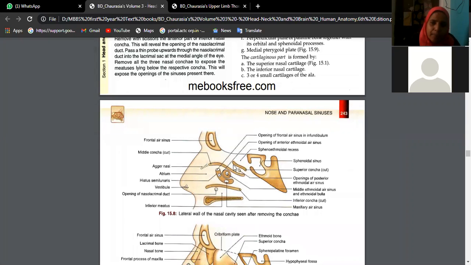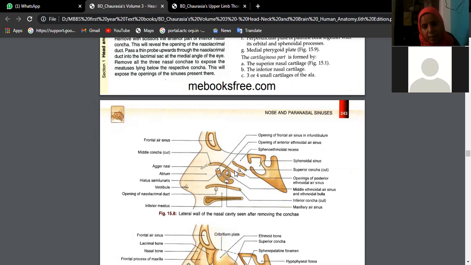The shelf-like projections in the lateral wall of the nose are called conchae. So this line is superior concha, the middle line is middle concha, and the lower line is inferior concha. And of course, this is hard palate. Superior nasal concha, middle nasal concha, inferior nasal concha. Above superior concha, you will see the opening. This direct opening, whatever we are seeing, is the sphenoidal air sinus.